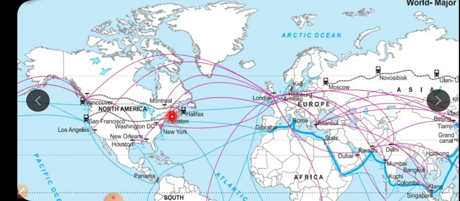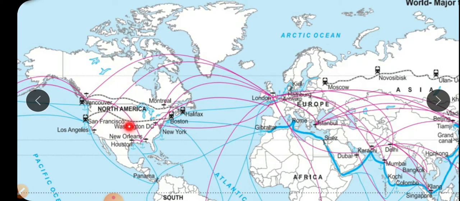This Boston to San Francisco is an important railway track of the USA, and Halifax to Vancouver is important for Canada.